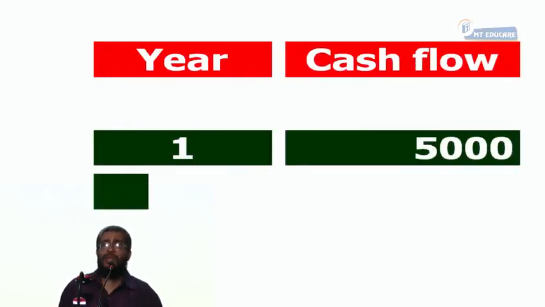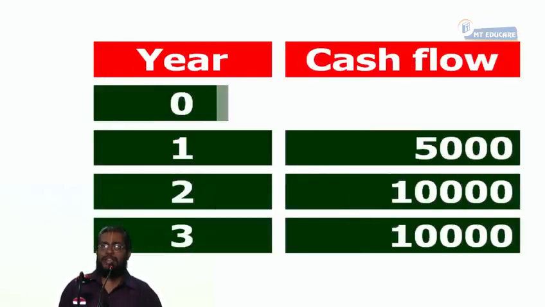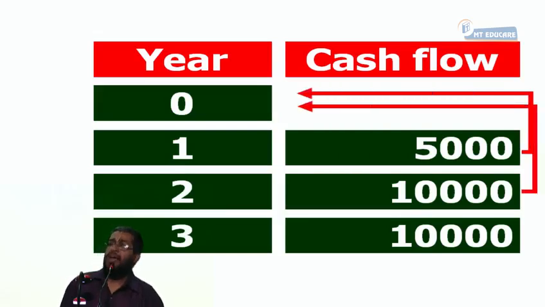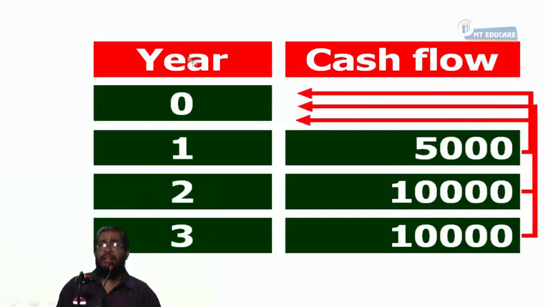So this is the next stage of discussion. Here, cash flow at the end of first year, what is the value today? At the end of second year, what is the value today? At the end of third year, what is the value today? These three numbers in arrow marks can be added. Yes. I cannot add 5, 10 and 10, but I can add the present value of 5, 10 and 10, because they are all in today's terms.